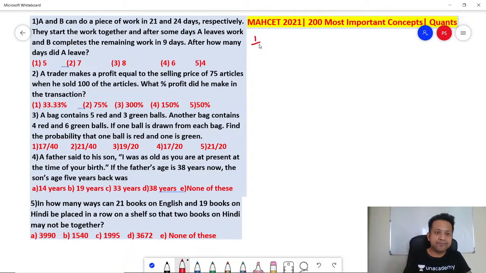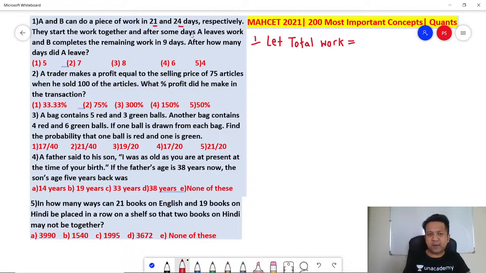Speed is very important. A and B can do a work in 21 and 24 days respectively. So let's assume the total work. Now how much should I assume? You can assume any number, but the easiest number to assume here would be a number which is divisible by 21 as well as by 24. Why? Because then your calculations will become very easy. So what is the LCM of 21 and 24?